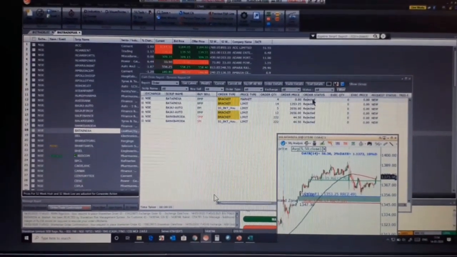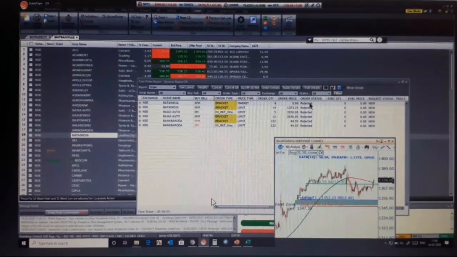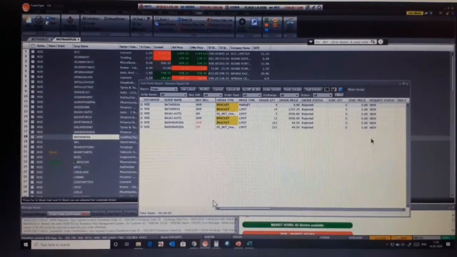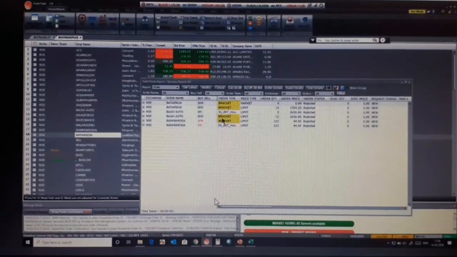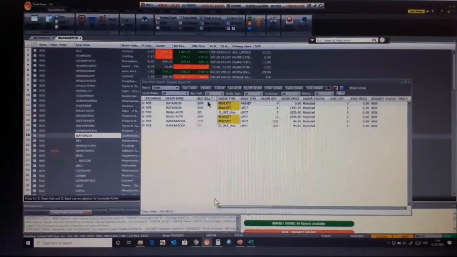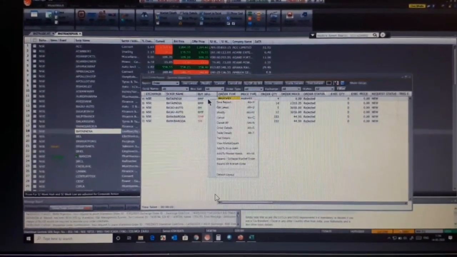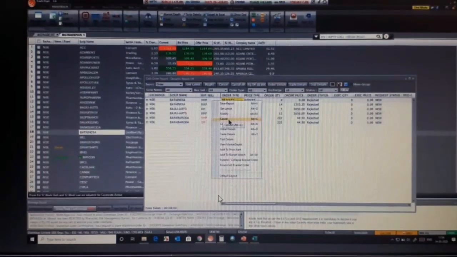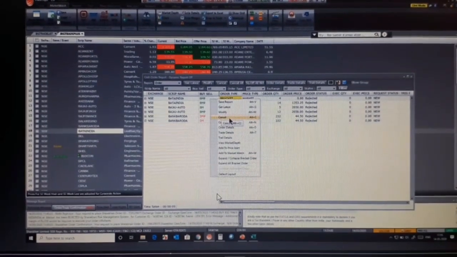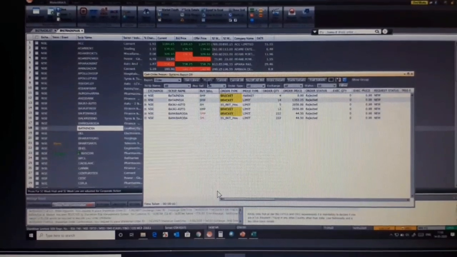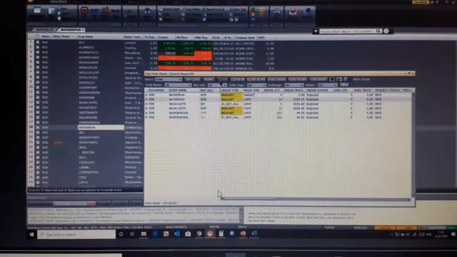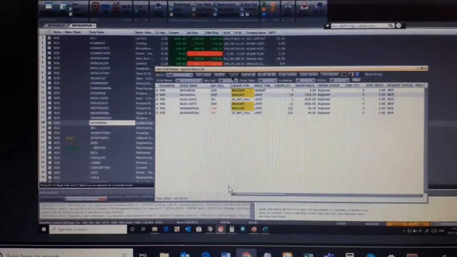Yes, the procedure is the same. You go here, Lakshmi, before the order gets executed. What you can do is go here, right click on this and cancel this order. Can you see this cancel? Cancel the order, or click on this order and there's a button over here, cancel. Okay, cancel.